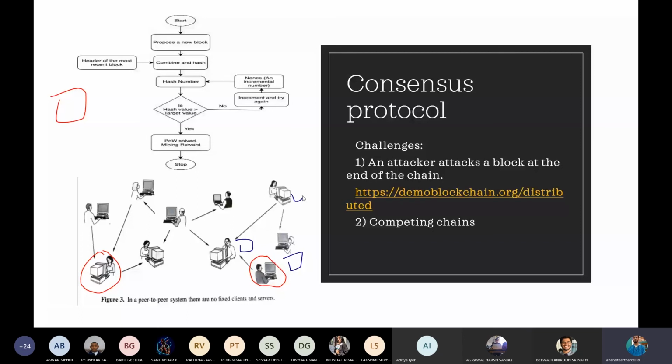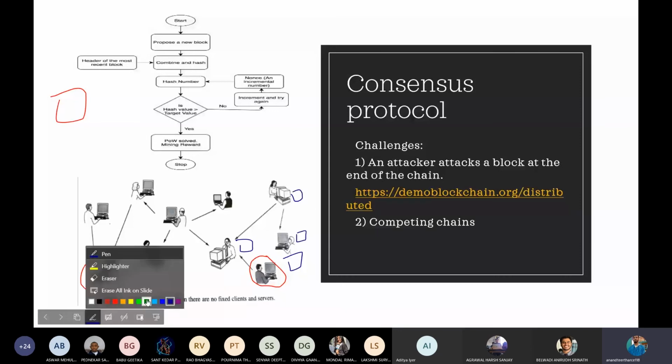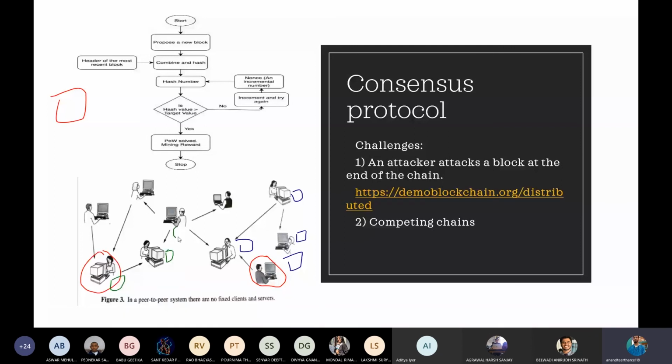And at the same time, this person added a dark green block, and it was added in 1, 2, 3, all these people's computers. So now, as you can see, this blue block and green block are now in conflicting mode.